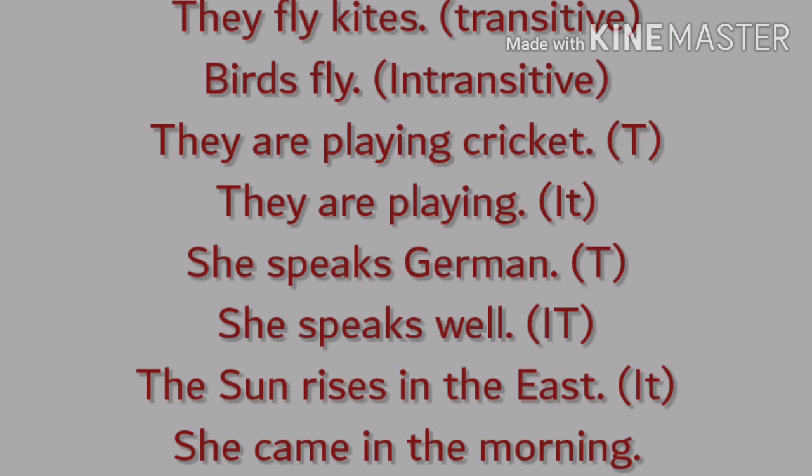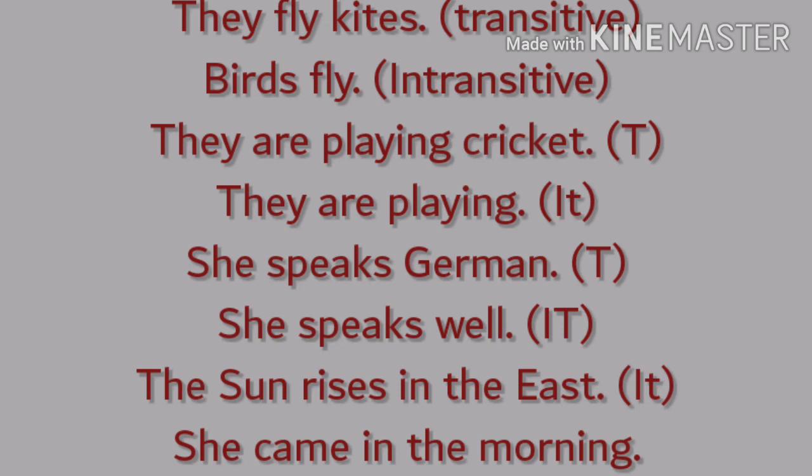Look at the sentences. They fly kites. Fly what? Fly kites. So the verb fly has an object in this sentence, so it is used transitively. Look at the second sentence. Birds fly. Fly is the verb. It has no object. Fly what? Fly whom? No answer. So the verb fly is used intransitively. So the very same verb is used transitively and intransitively. In the first sentence, it is used as a transitive verb, whereas in the second, intransitive.